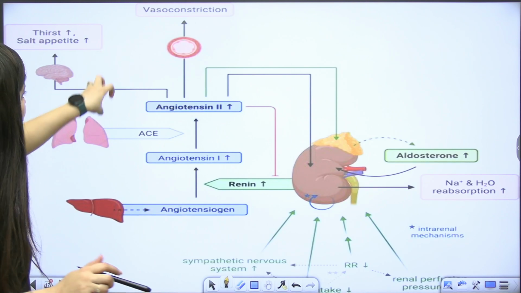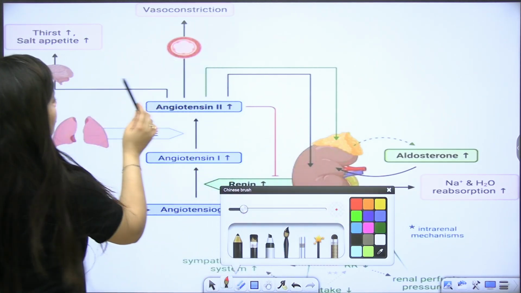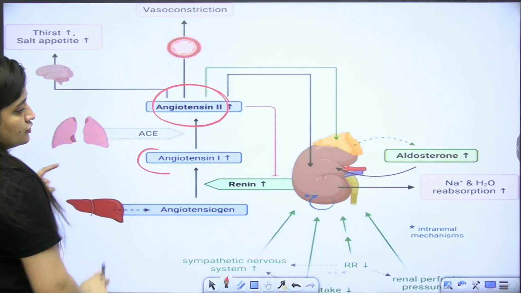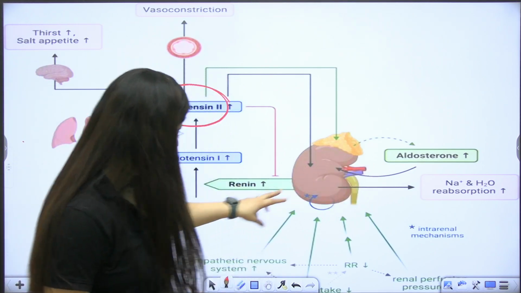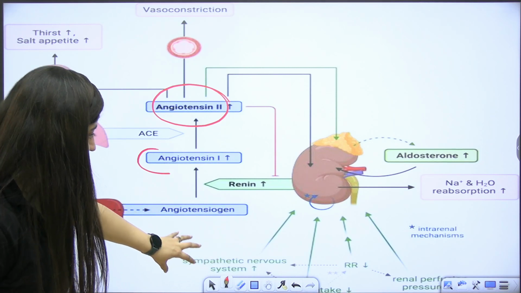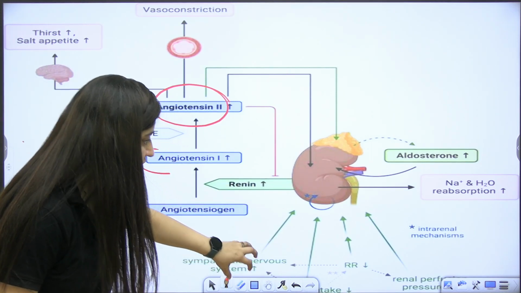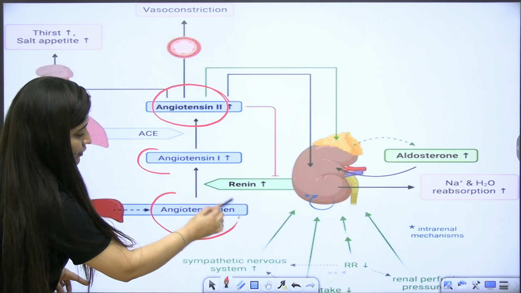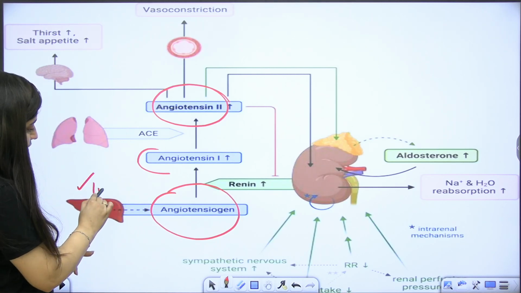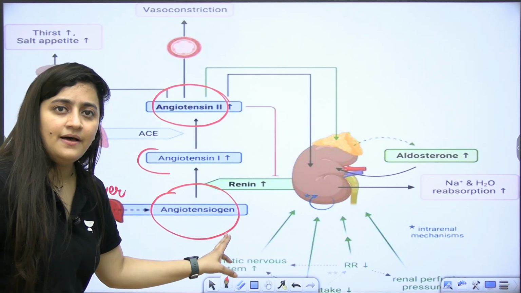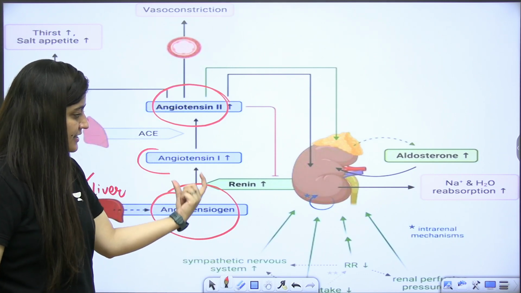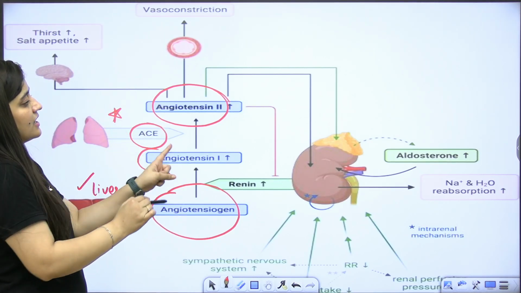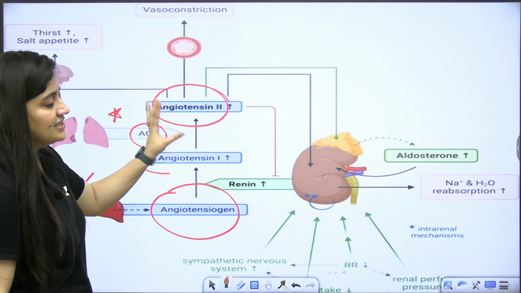So I have added these charts here also, so you can see this, right? Your angiotensin 2 is a vasoconstrictor. The story starts from this part. When there is low blood pressure, so low GFR, the kidneys will release renin, that will convert your angiotensinogen. Angiotensinogen is synthesized by the liver and present in the blood plasma. It will be converted to the activated form, angiotensin 1, by renin, and ACE, angiotensin converting enzyme, will convert it into angiotensin 2, right?